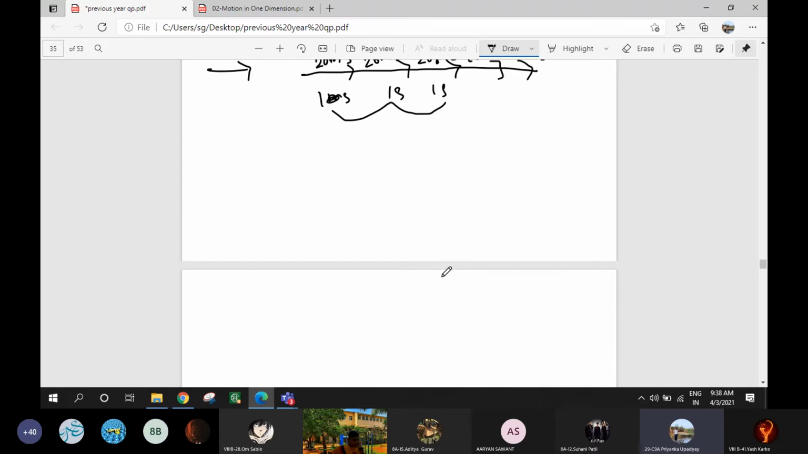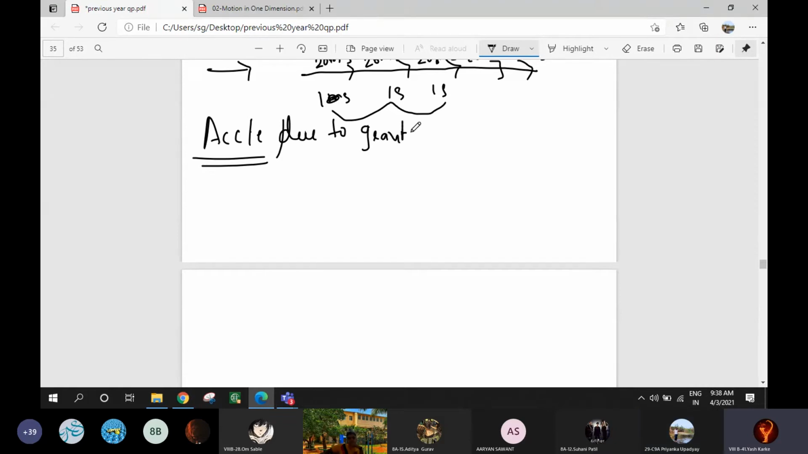Now the last concept is acceleration due to gravity. What is acceleration due to gravity? Miss, when a body falls freely under gravity... Are you a 9th A student? This concept is over in your class, so please wait.